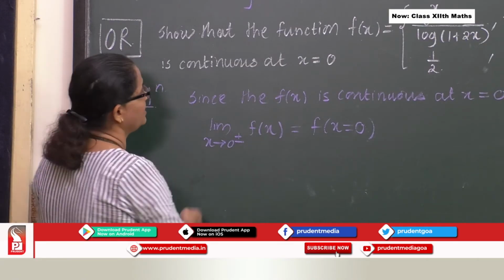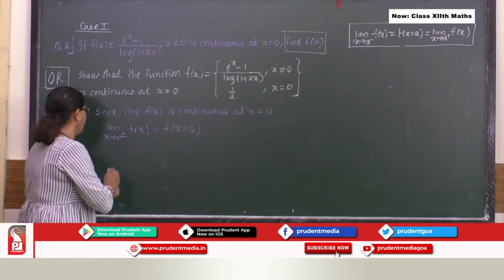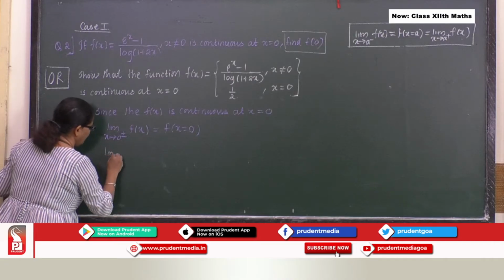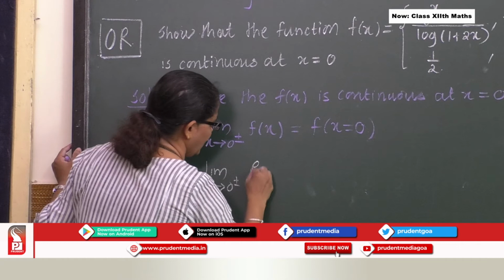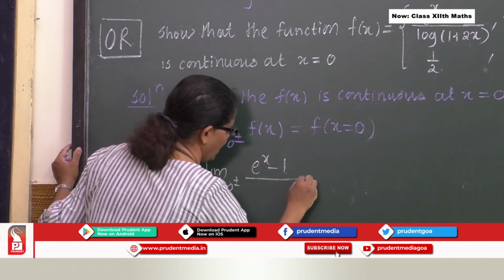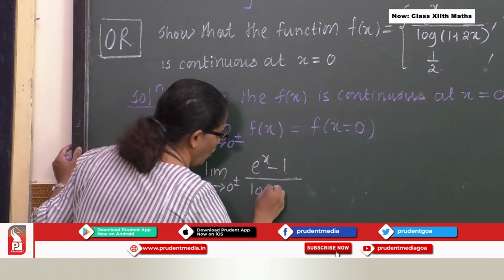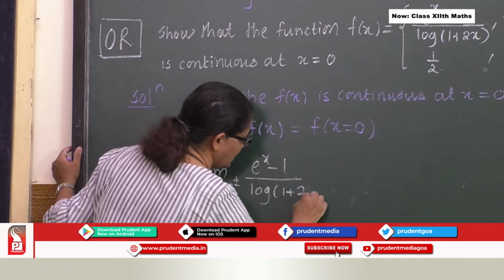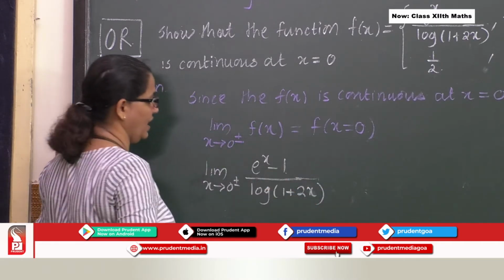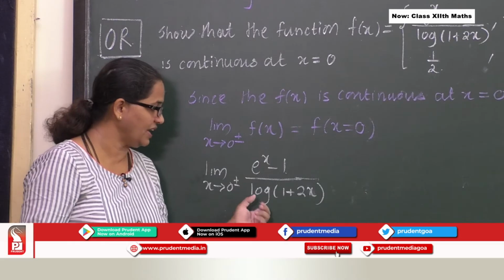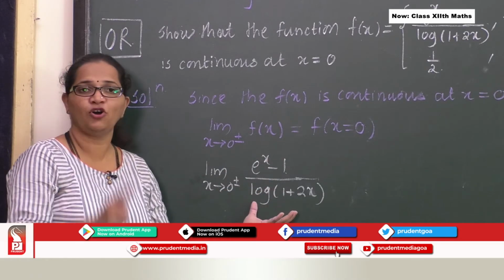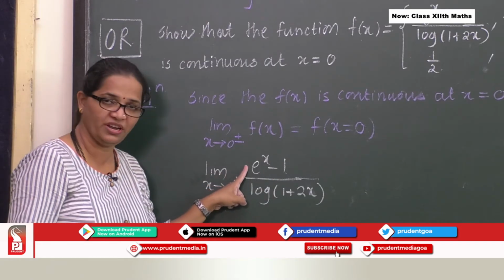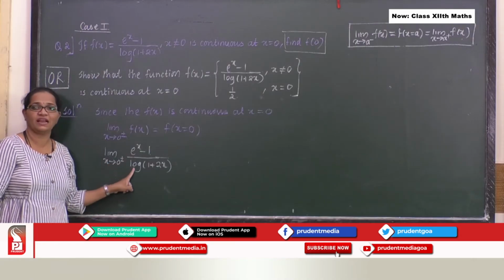Now let's proceed further. As we know, limit x tends to 0 plus minus e raised to x minus 1 upon log of 1 plus 2x. Okay. Now here if you look at this situation, this particular function is a combination of your exponential function and logarithmic function.